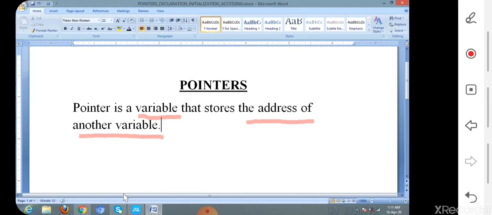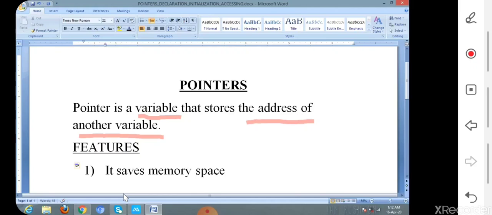Now, let us see the features of pointers. First feature, it saves memory space. That is, the pointer saves memory space.